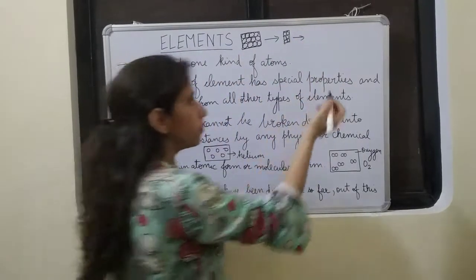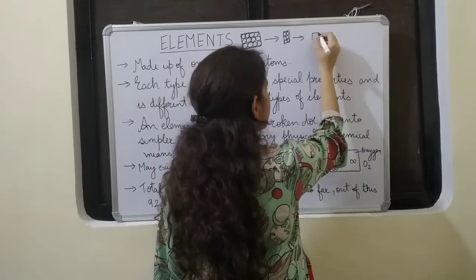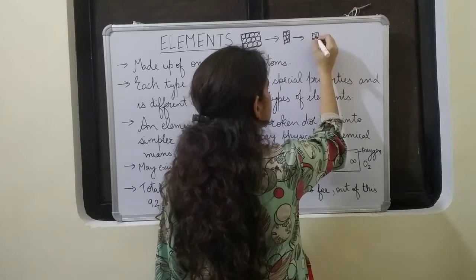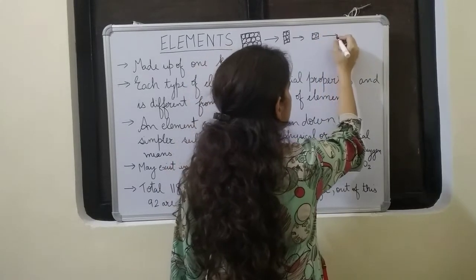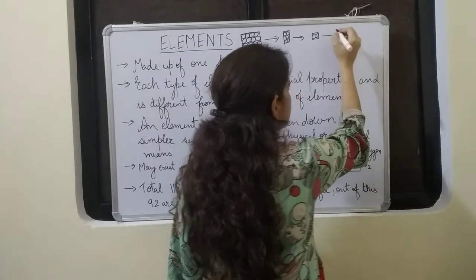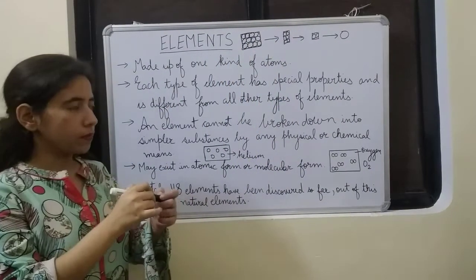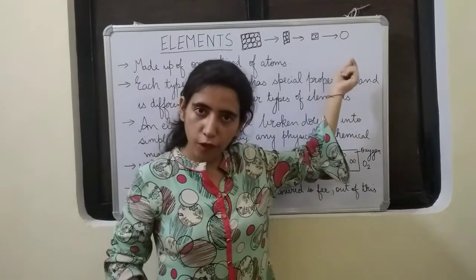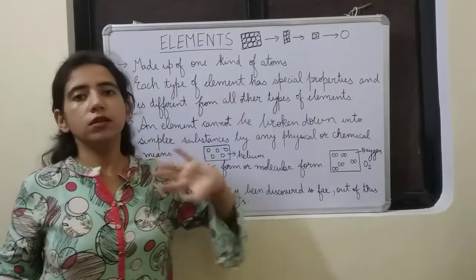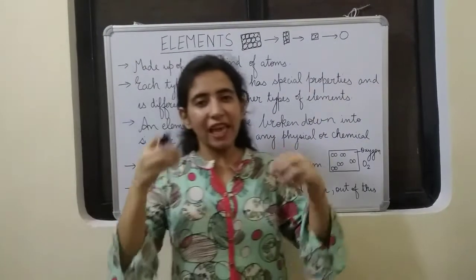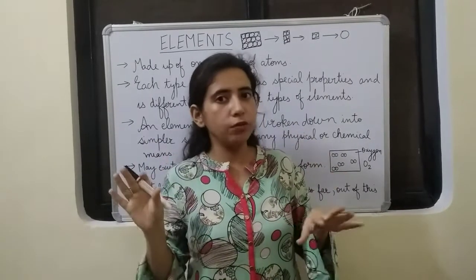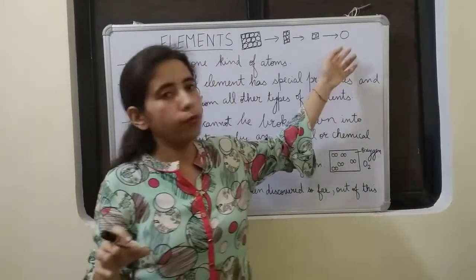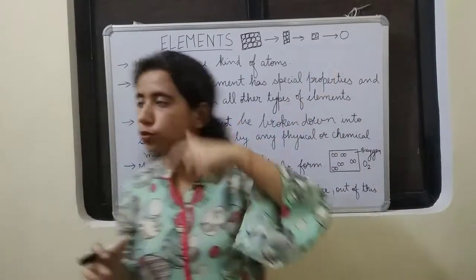On further breaking, it becomes even smaller, like this. Then you see, at this stage we have reached the atomic stage. It is an atom of iron. Now it cannot be further subdivided. Even if you apply any physical or chemical means on this one, you cannot break this atom. So that's what this point means.